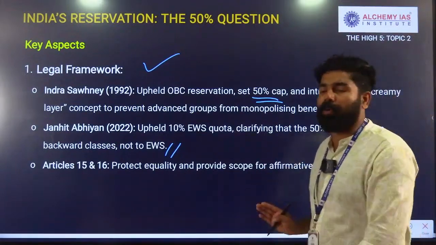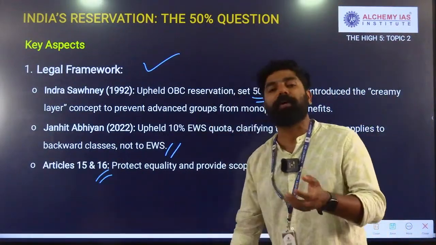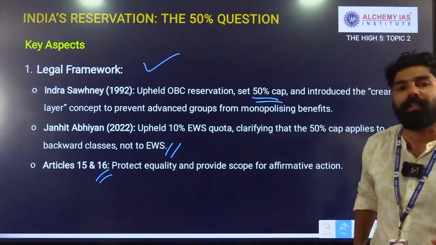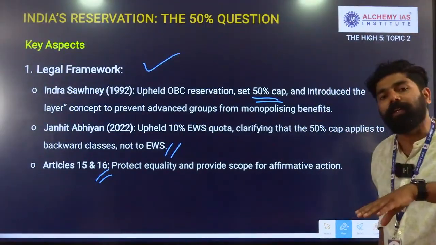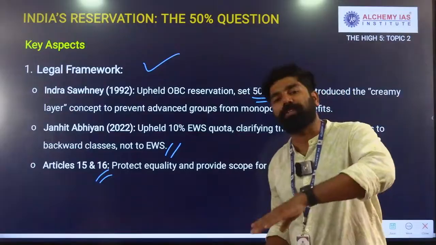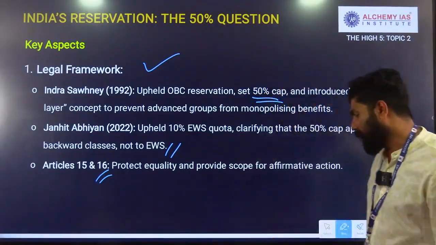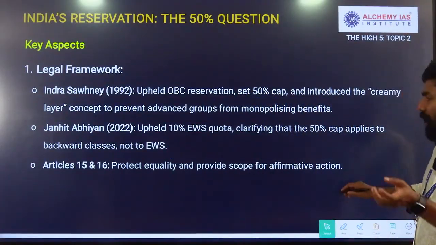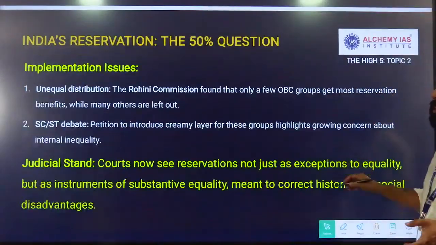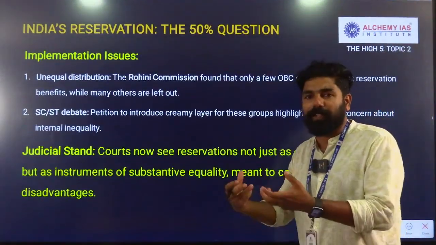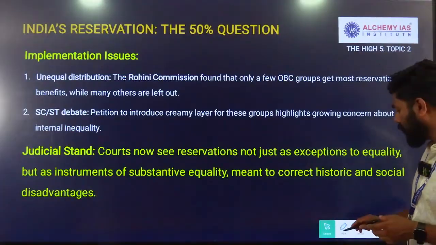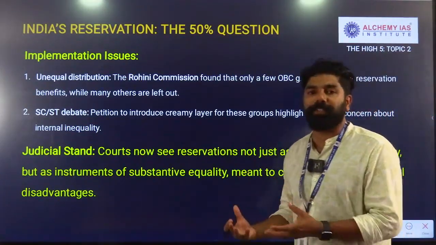Now, in this particular context, we also have to remember the important articles within the group of fundamental rights: Article 15, which prohibits discrimination, and Article 16, which provides equal opportunity in public employment. So these are part of substantive equality in order to achieve equity. These are part of the affirmative action the government would take. Implementation challenges have been discussed in this article.